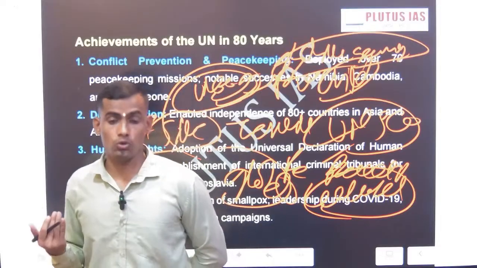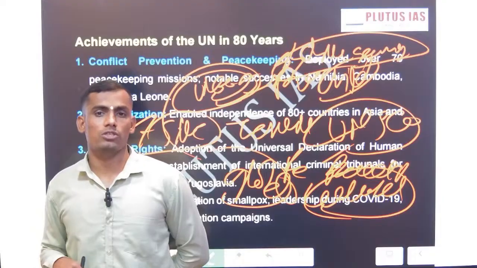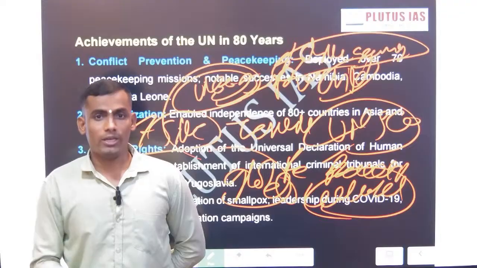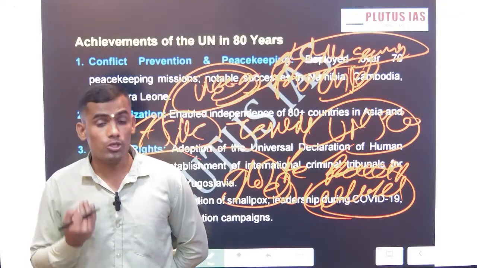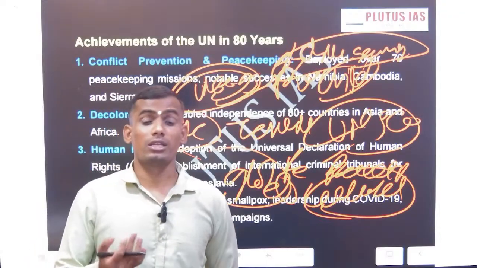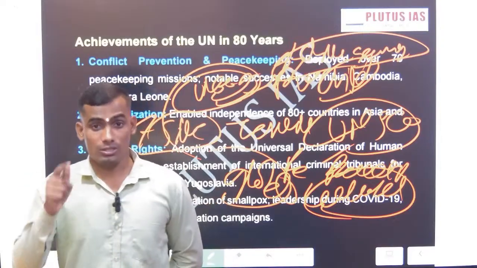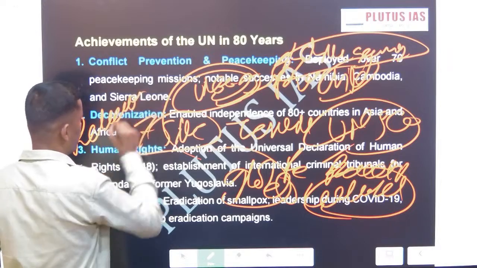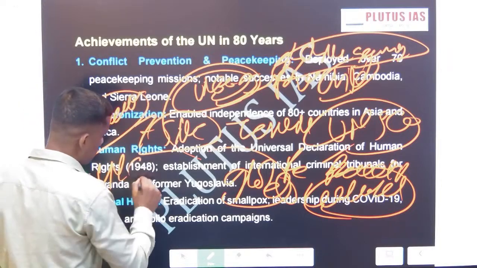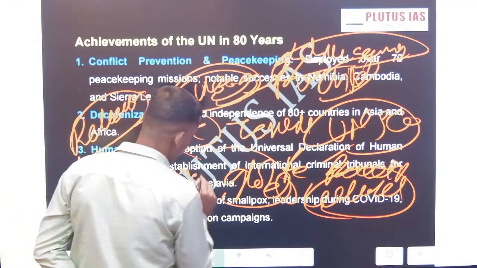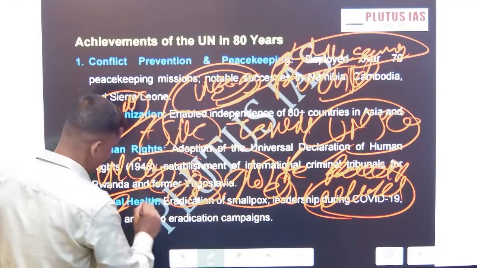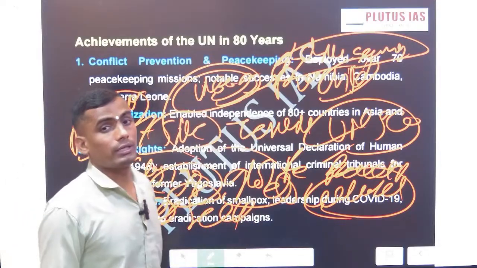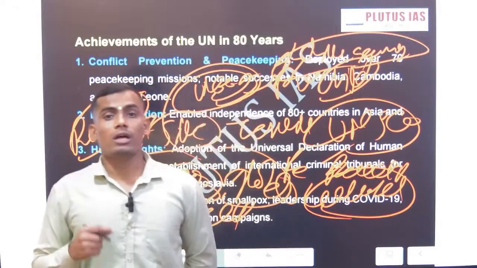So there are n number of organs of UN which are positively contributing and showing the relevance of the UN system. If anyone asks you what is the relevance of UN, you should be able to break it down into different domains. UN Women is there, UNESCO for cultural preservation, then the UN Charter, UNCLOS. We always used to say protection of the sea and protection of the global commons. UNCLOS 1982. This convention demarcates exactly the global commons and how we protect our high seas.